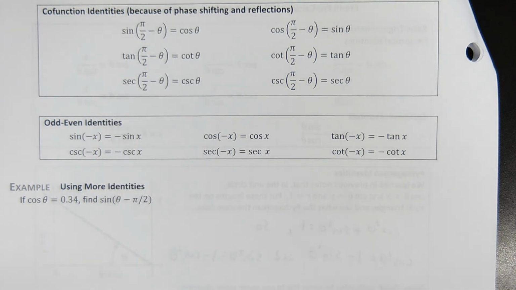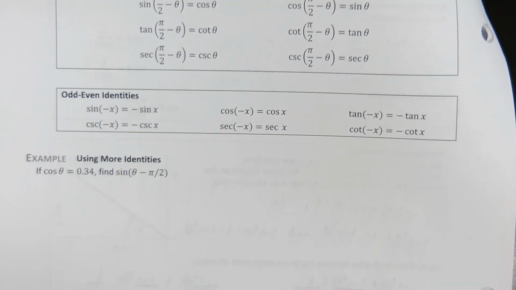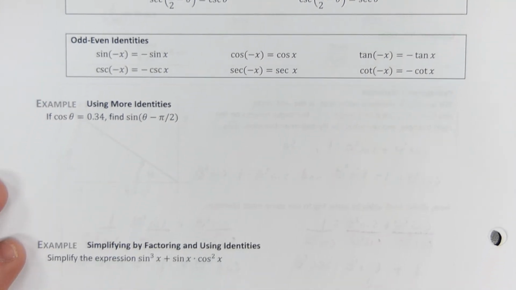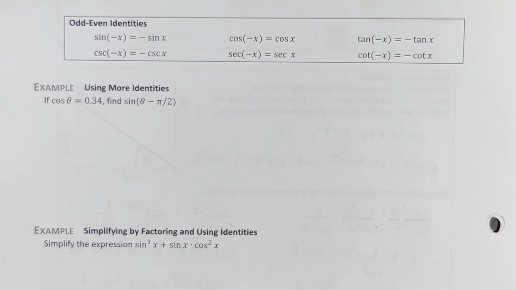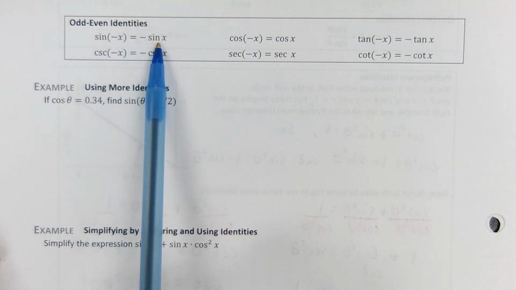And remember last chapter, we talked about the even and odd functions. Hey, look, even and odd identities. There they are. Because sine is odd, reflecting over the y-axis is the same as reflecting over the x-axis.